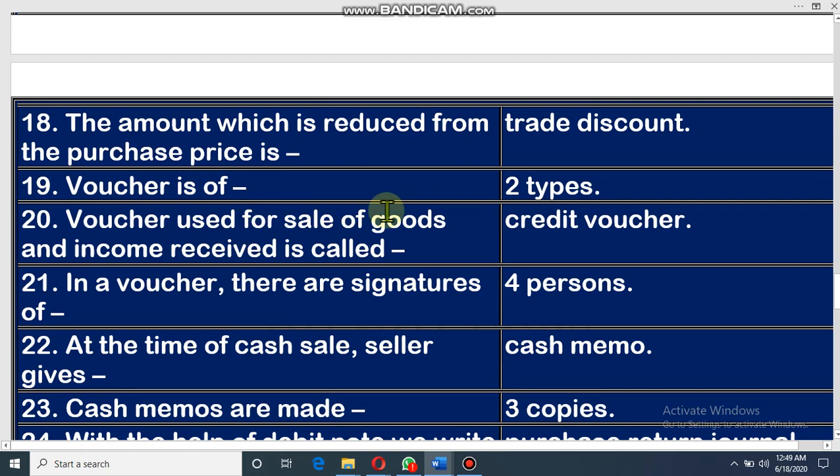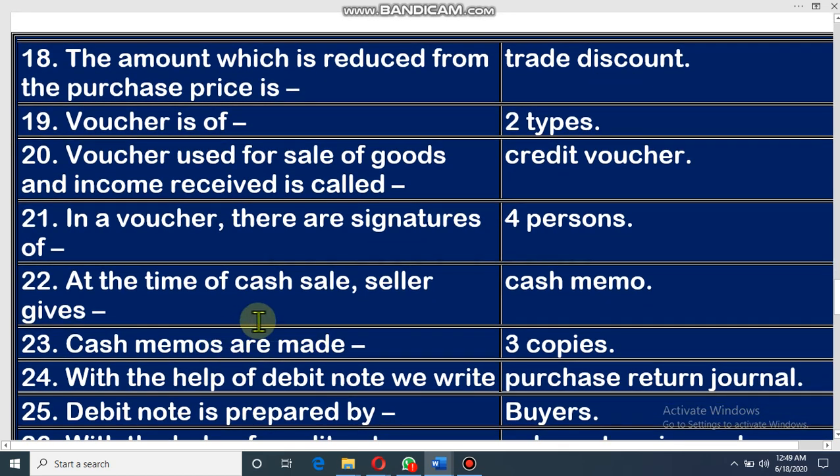And voucher is of two types. There are two types of voucher, debit voucher and credit voucher. Voucher used for sale of goods and income received is called credit voucher, and which is used for purchase of goods and expense, that is debit voucher. In a voucher, there are signatures of four persons.